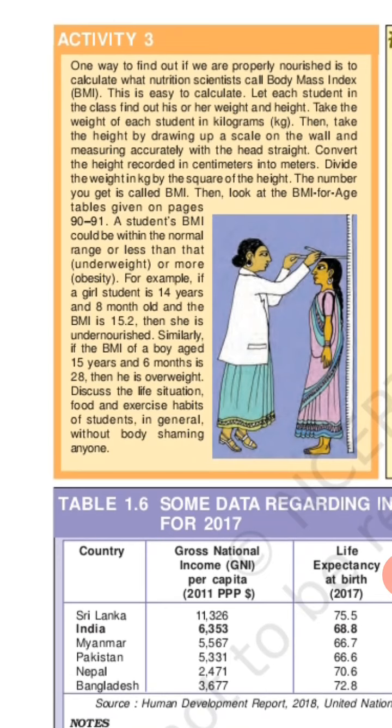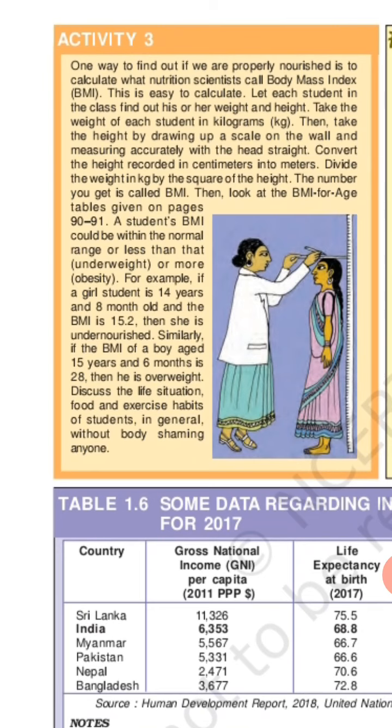See this page number 13, activity 3rd. One way to find out if adults are undernourished is to calculate what nutrition scientists call body mass index, BMI. You know very well. This is easy to calculate.